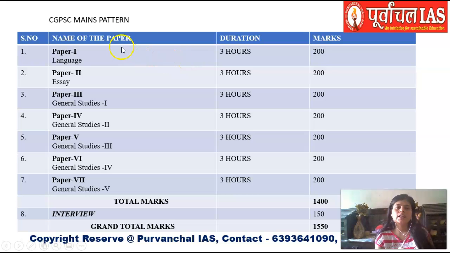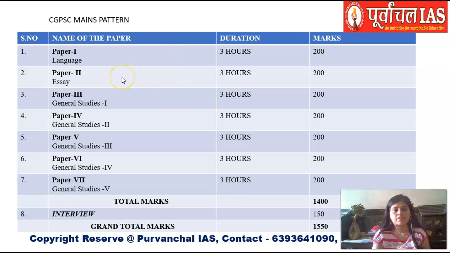Now here, out of the 7 papers, the first paper is the language paper. In the first paper, you have the language, which is 3 hours duration and marks 200. Please remember, all these mains papers have the duration of 3 hours and the marks allotted to each paper is 200. In the language paper, you have basically 3 languages: Hindi, English, Chhattisgarhi. We will be covering it a little later.